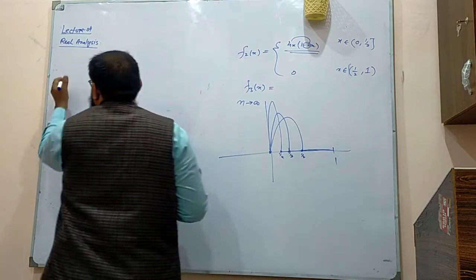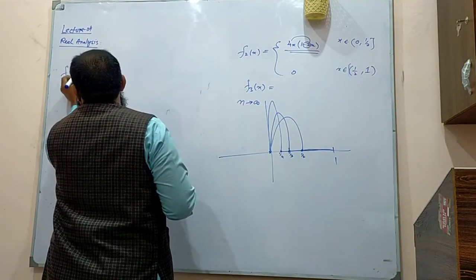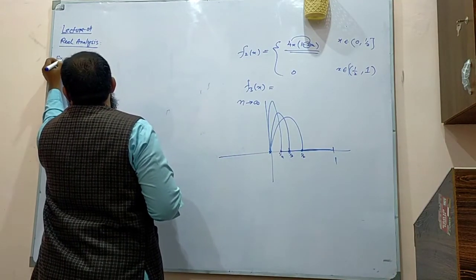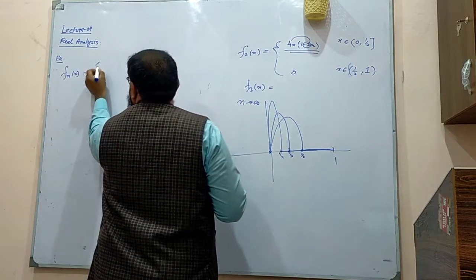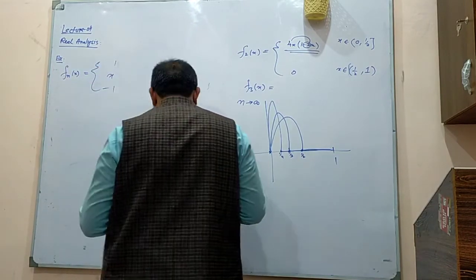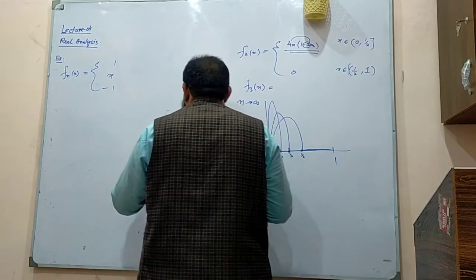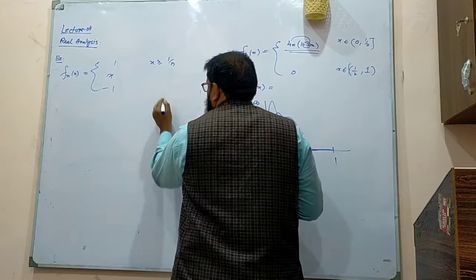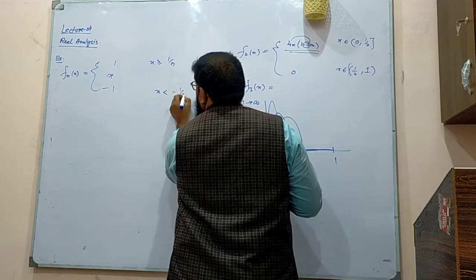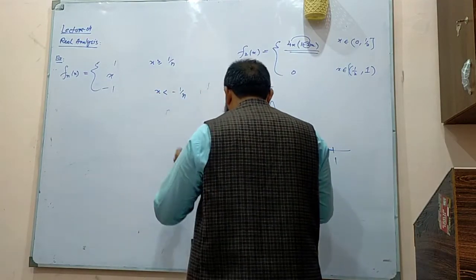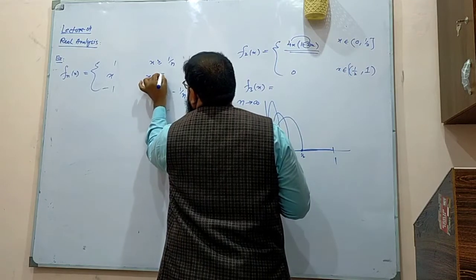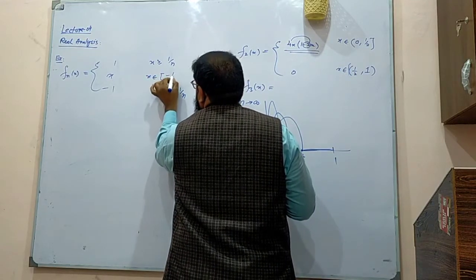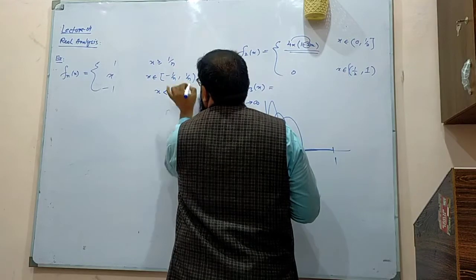So my fn of x is 1 when x is greater than or equal to 1 over n, minus 1 when x is less than minus 1 over n, and nx when x belongs to minus 1 over n to plus 1 over n.